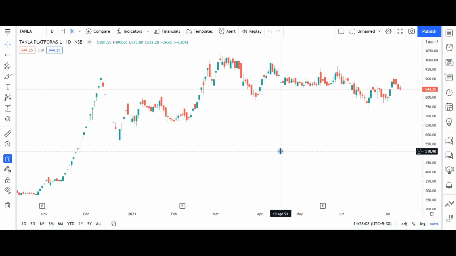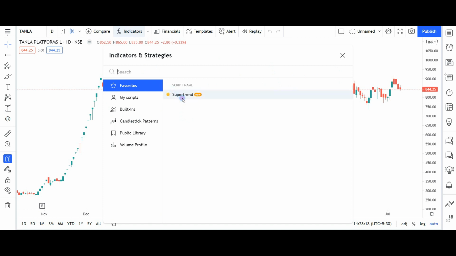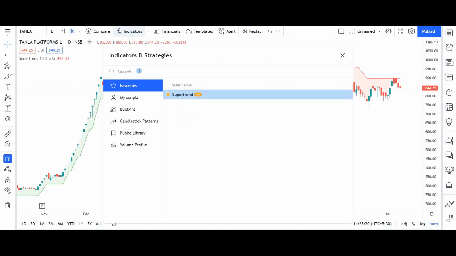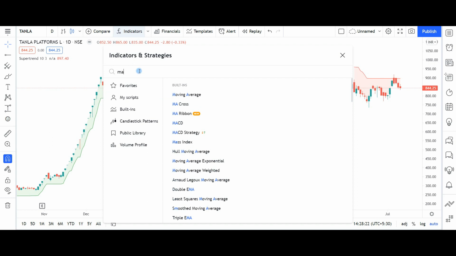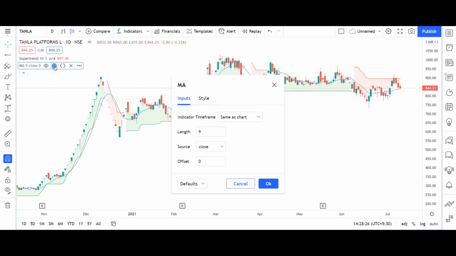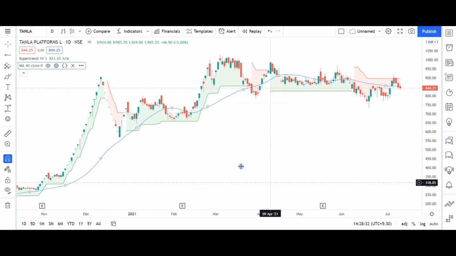Now I am trying to analyze the strategy with bar replay. Indicators used were moving average and super trend. This is the super trend indicator which I am plotting, and then the moving average. Moving average was a 40 period moving average, so I will change the setting to 40 period, and super trend was 10-3.